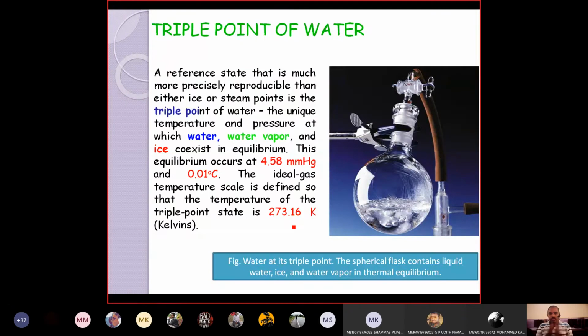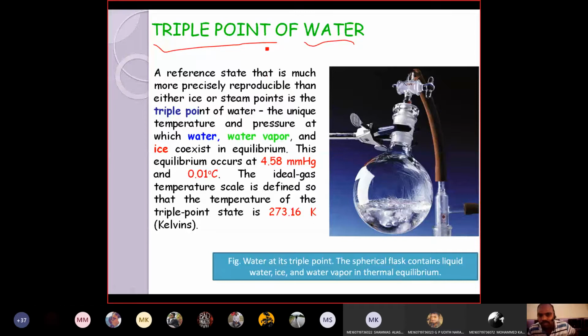Now, one more thing, a very important concept. So just now, we saw how to divide the temperature divisions in a thermometer. The thermometer bulb is exposed to the ice point as well as the steam point, because these two are easily reproducible, right? But one more reference is there which is easily reproducible. That is the triple point of water.